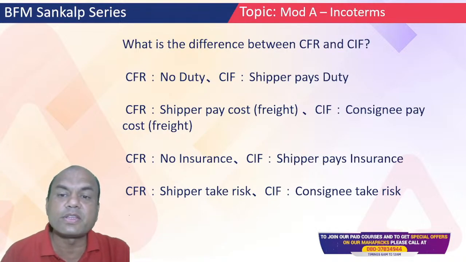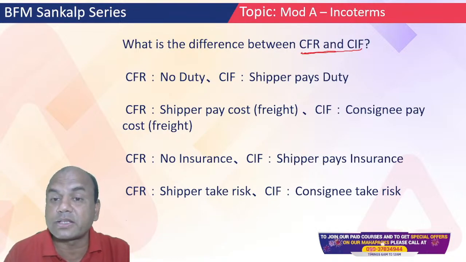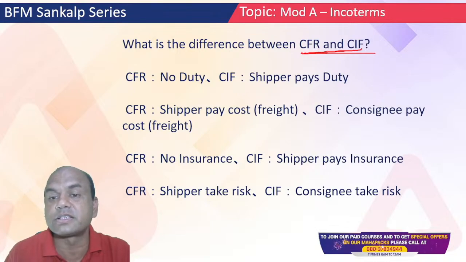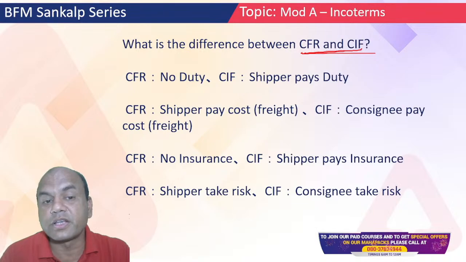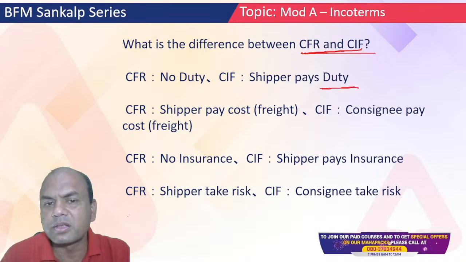What is the difference between CFR and CIF? CFR, see this, cost and freight. CIF means cost, insurance and freight. Is this related to duty? Not at all. Nothing related to duty.